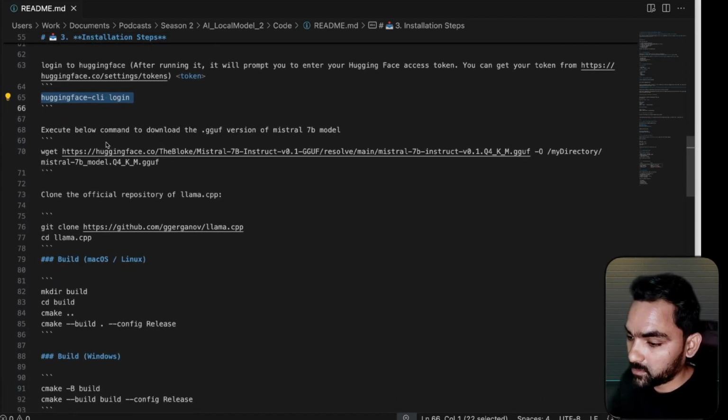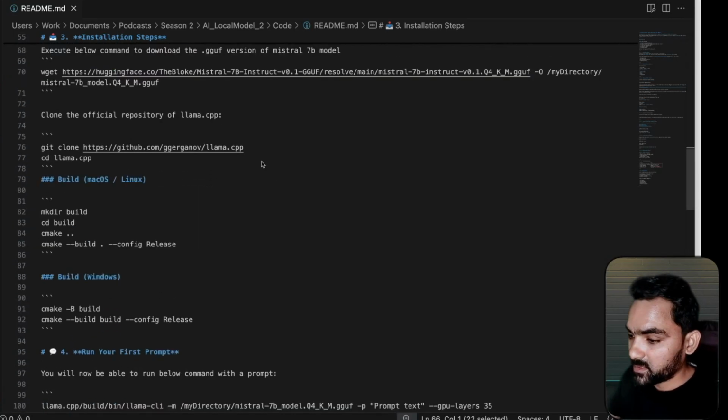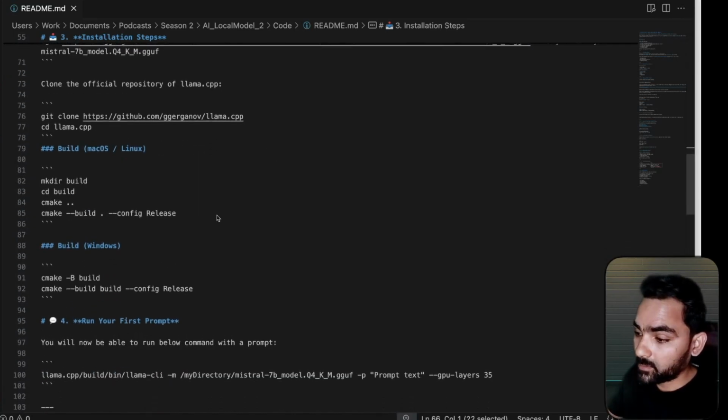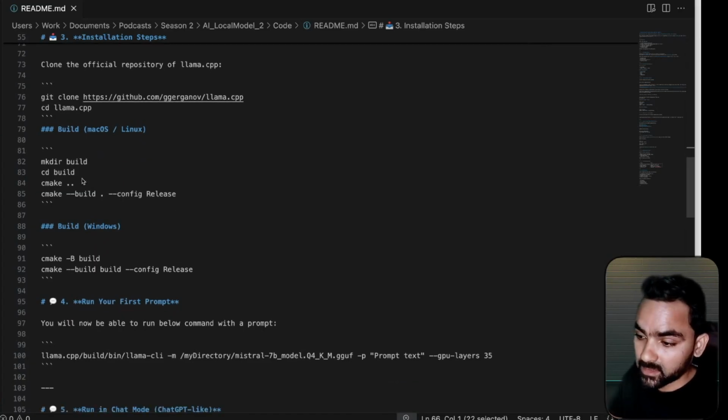Then we need to perform this login. Once we get that, we can get a GGUF version quantized model of a Mistral 7B model from Hugging Face. This is the command for that. Then we need to clone the llama.cpp repository in our local. So that's the next step.